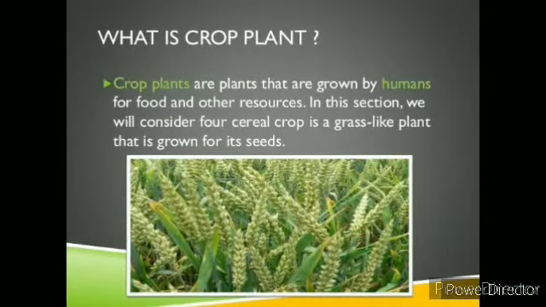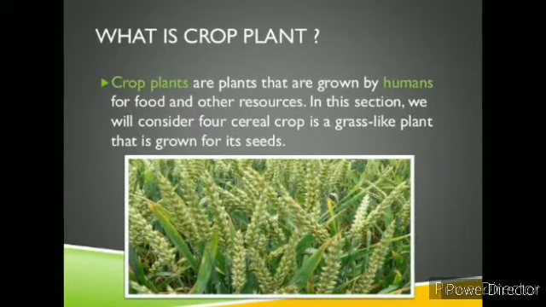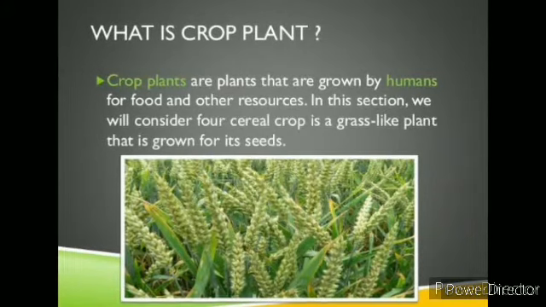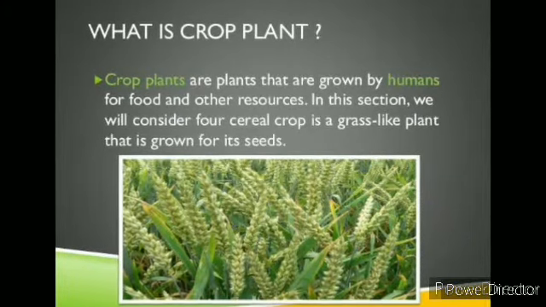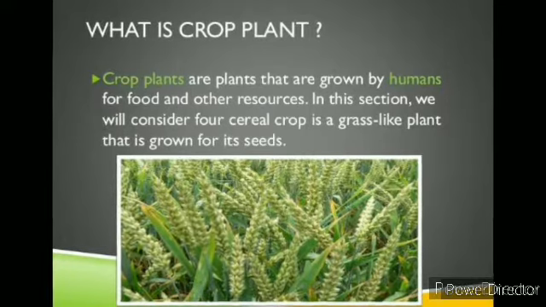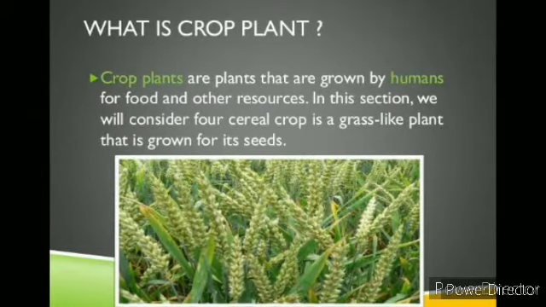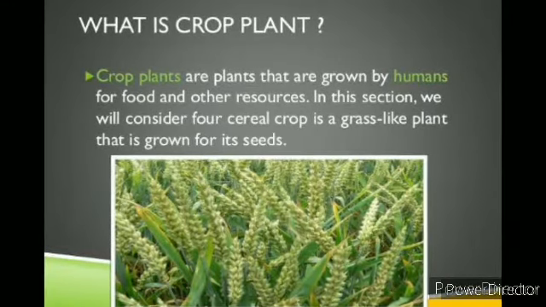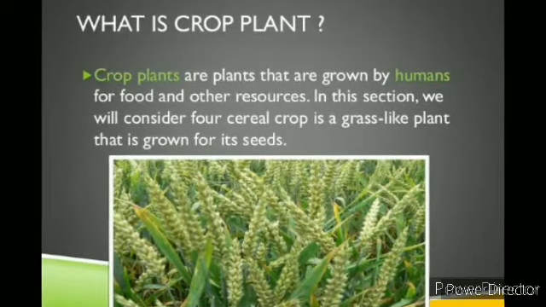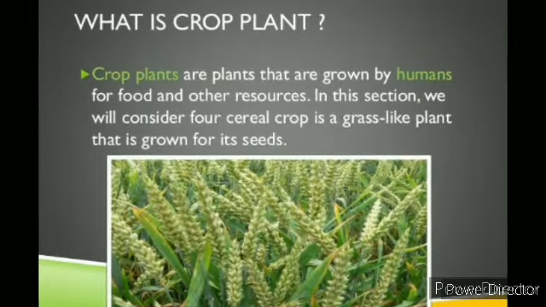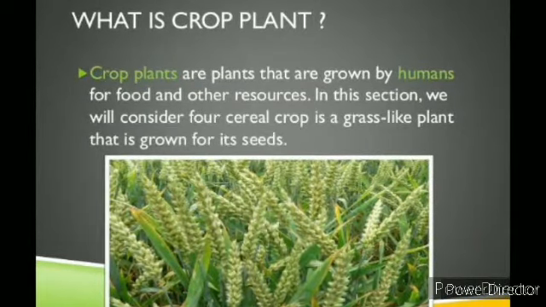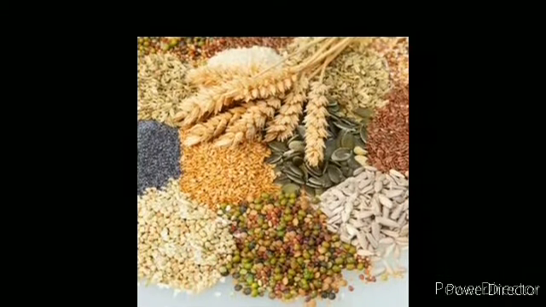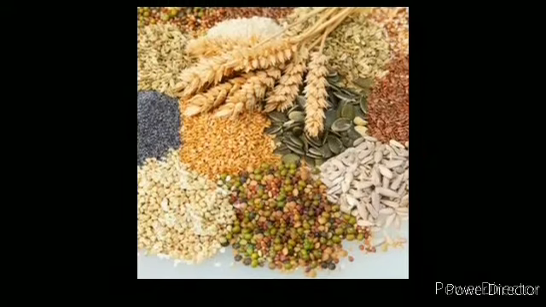Next we understand what crop plants are. When a large number of plants are grown at the same place for food, it is called a crop. For example, a large number of wheat plants grown in a field make up the crop of wheat, right? Cereals are also there, and from these cereals we take food grains for different purposes. These crops are divided into further categories, so let's see the different types of crops.